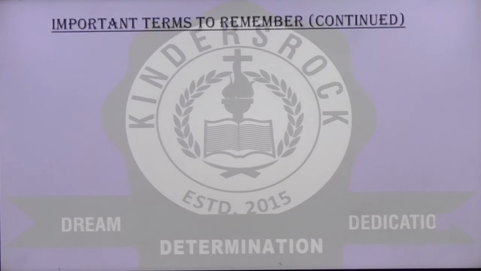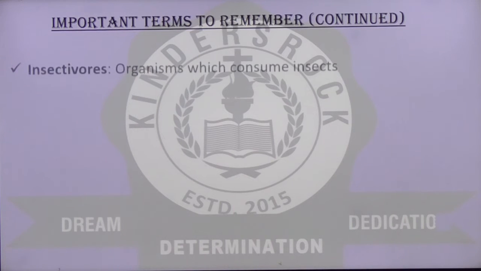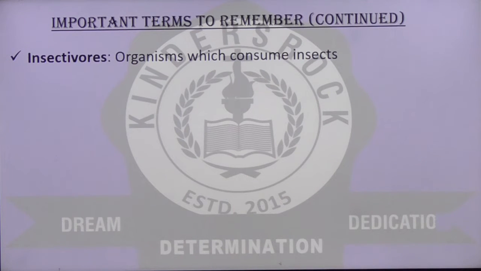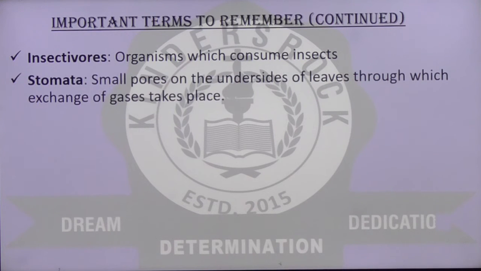Let us continue with the important terms for us to remember. Insectivorous: organisms which consume insects are called insectivorous. Stomata: small pores on the undersides of leaves through which exchange of gases takes place are called the stomata.